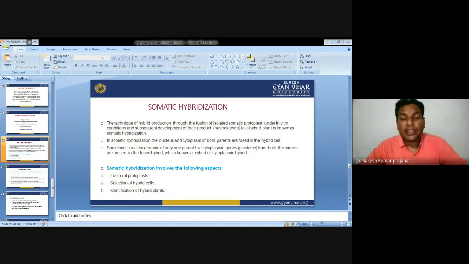Next is asymmetric somatic hybridization. When genes that determine tolerance to a specific biotic or abiotic stress are predominantly carried on one or a few chromosomes, a more productive approach may be asymmetric fusion, also called gamma fusion or donor-recipient fusion. This approach has recently been used in different citrus as well as different crops.